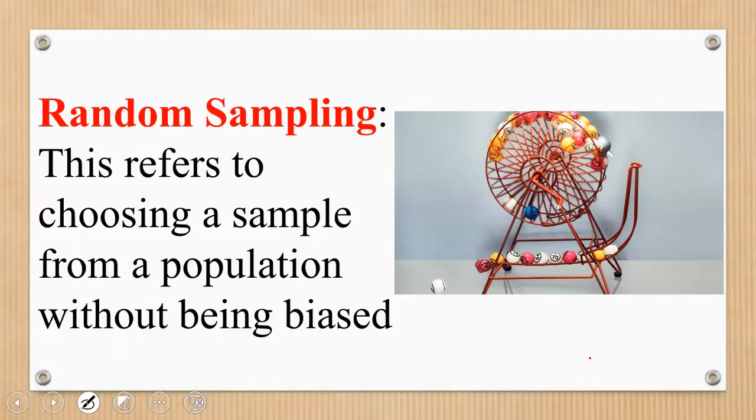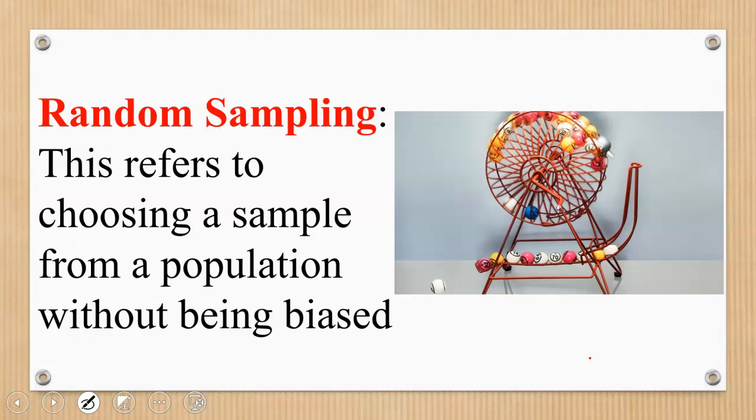Good. Then let's talk about random sampling. This refers to choosing a sample from a population without being biased. That means you are picking the thing randomly. For example, if I give you this machine with all these balls inside, and you have to spin this machine and press a button, which will drop a ball.